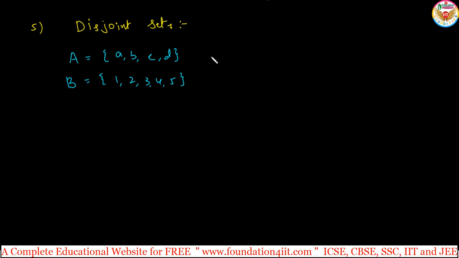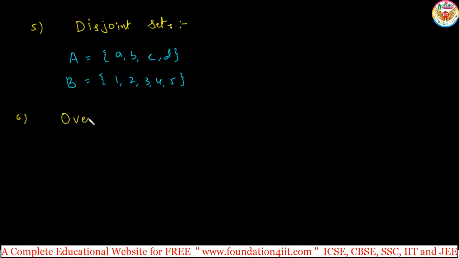That means if the two given sets have no common element, no element is common, then they are disjoint sets. If even one element is common, it's not disjoint, they are joint. Disjoint, there is no common element. Okay, remember. Next one,